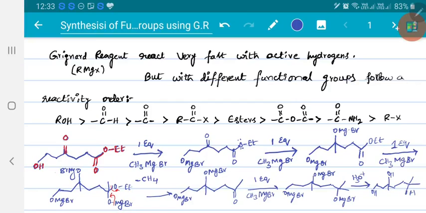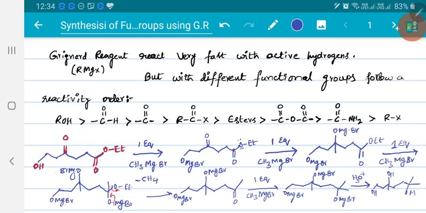This system also converted to alcohol. So this is how it happens. That means when a compound having different functional groups is allowed to react, what do you get? First alcohol reacts, then aldehyde if it exists, or ketone, or acid halide, ester. That is the reactivity order.